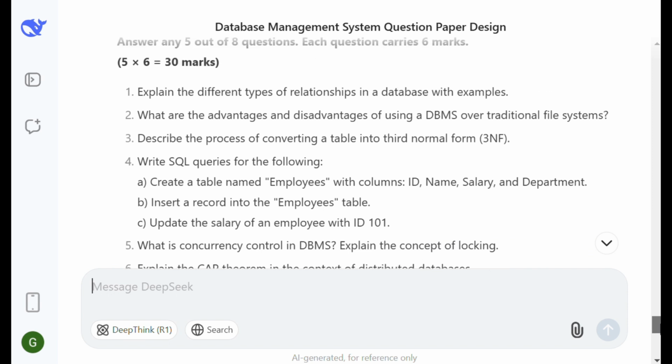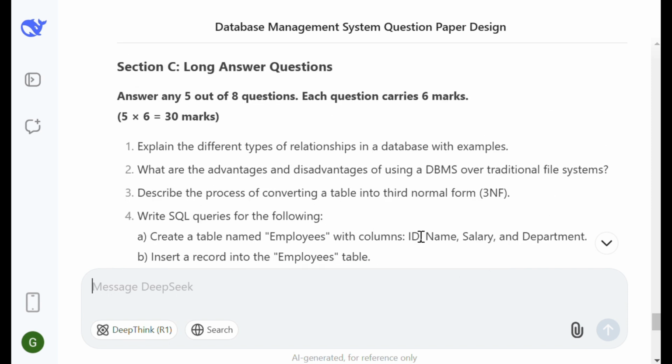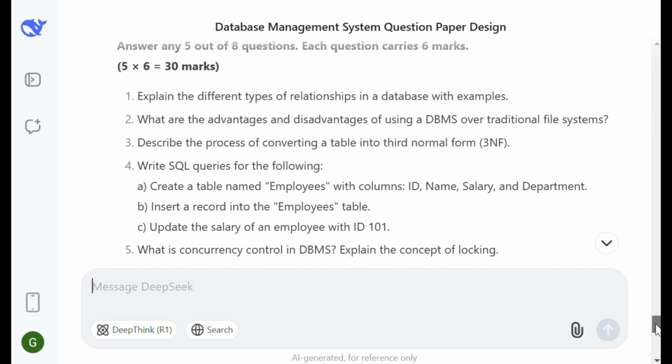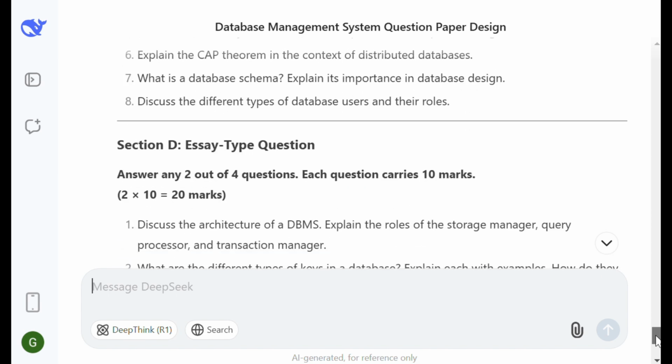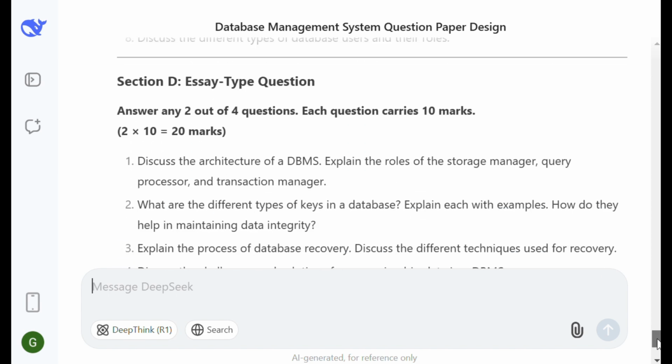So here you can notice that we have not provided any instruction or prompt about how many questions should be given for a 100 marks question paper. It is understood by the DeepSeek model, and accordingly it is suggesting essay type questions, answer any 2 out of 4 questions.